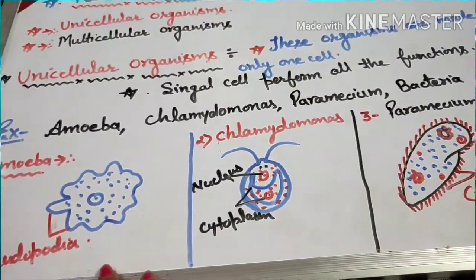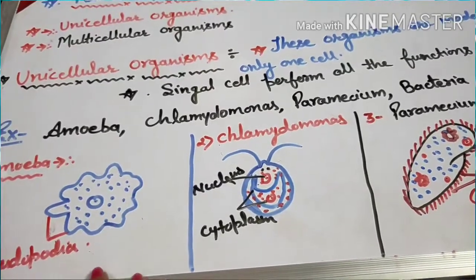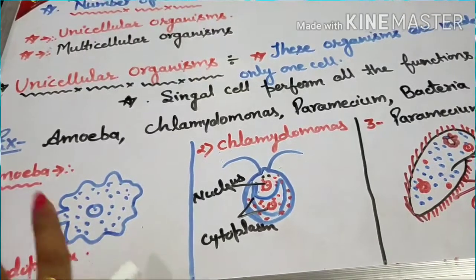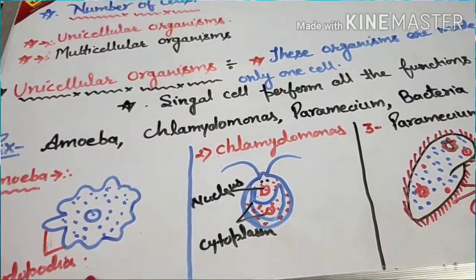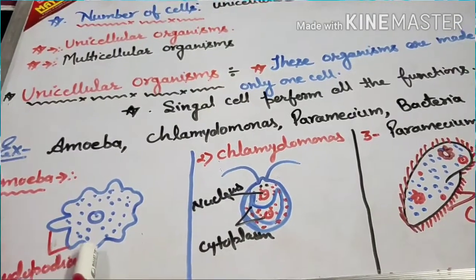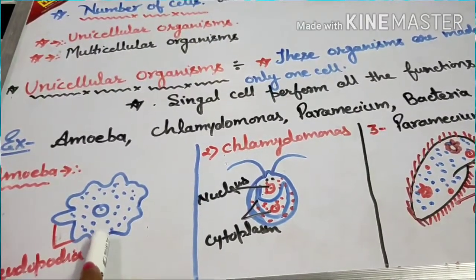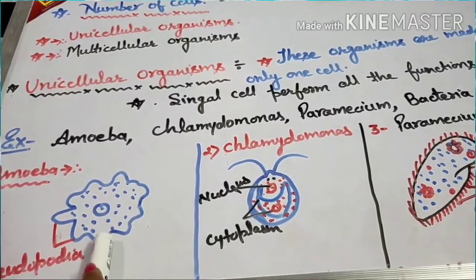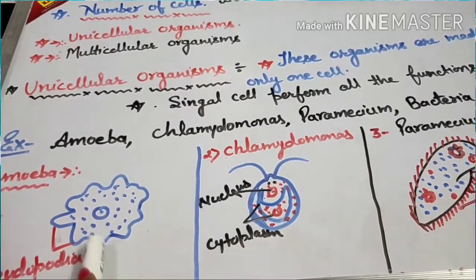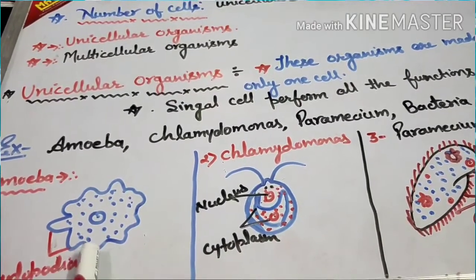If you look at the shape of amoeba, its shape keeps on changing. It does not have a specific shape. This entire amoeba is just one cell, and this one cell performs various functions.